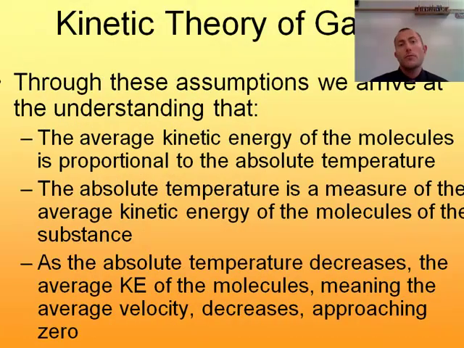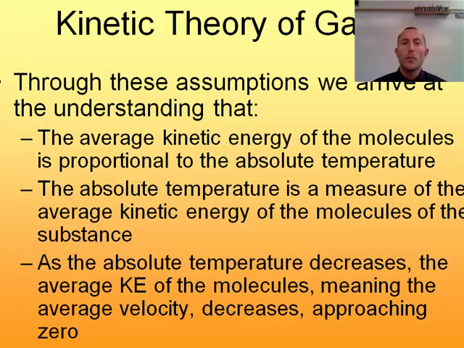Now, it's really through these assumptions and understandings that we come to the idea that the average kinetic energy of the molecules is proportional to the absolute temperature. And we stated this when we talked about temperature scales and the Kelvin or absolute scale. There's a direct relationship between the Kelvin temperature and the kinetic energy.